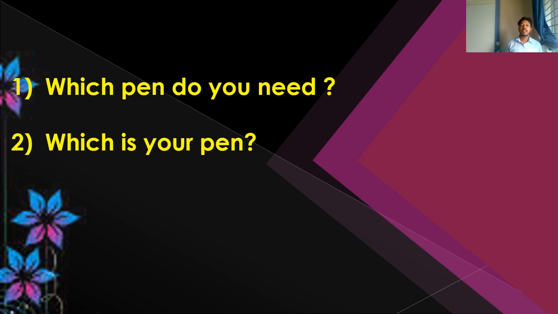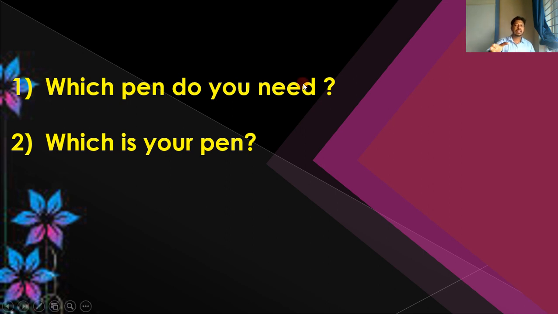Here is the answer. The first is which pen, where pen is a noun. So obviously which here is an adjective, because pen is being modified by which. But in the second sentence, which is a pronoun, because immediately after which there is a verb. So in which is your pen, which is the pronoun.